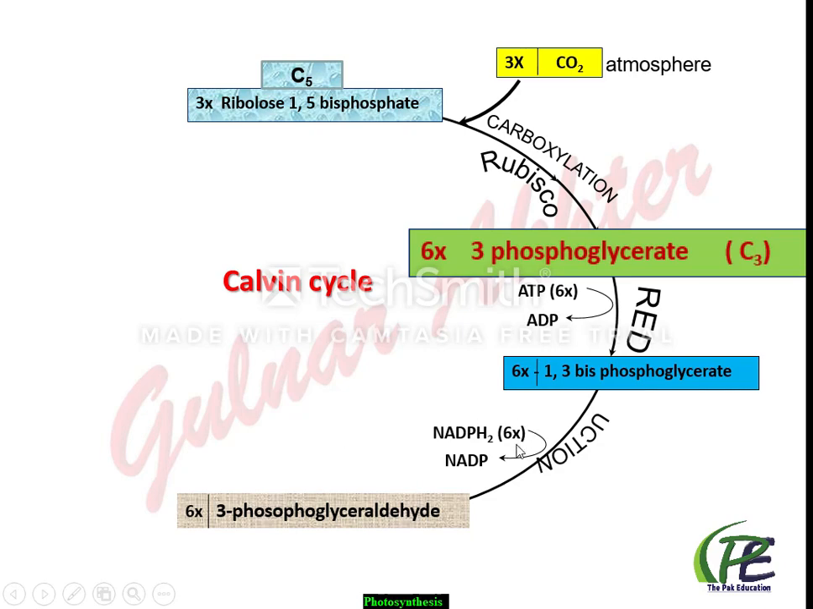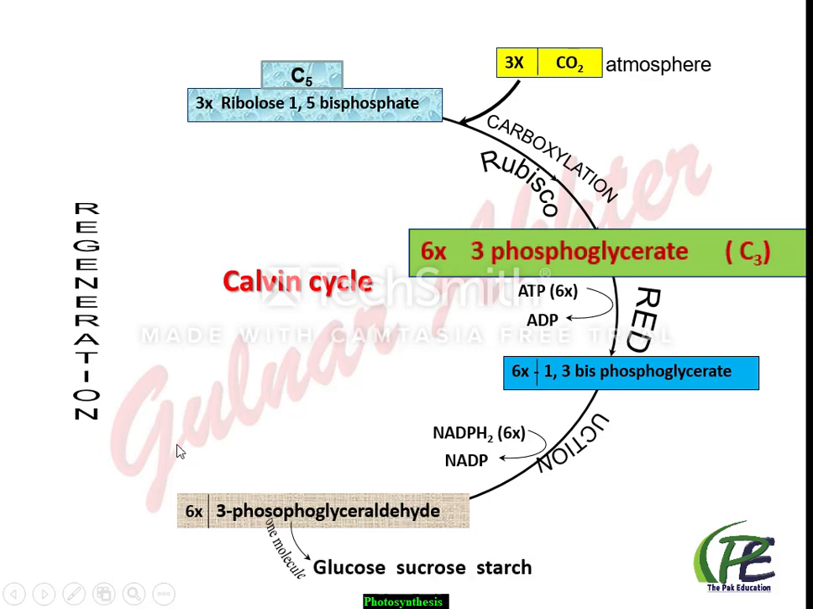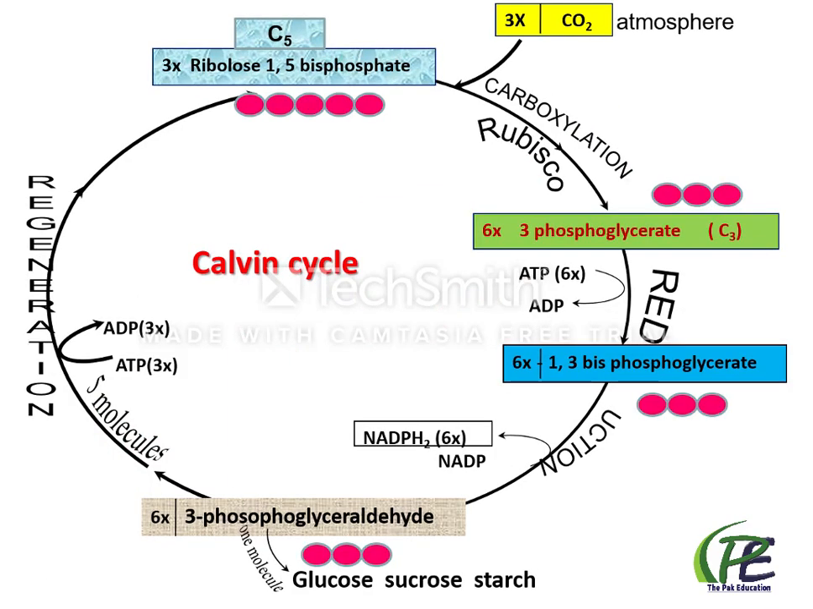In the last phase, which is called the regeneration process, regeneration means dobara se banna. Here we can see out of 6, 1 molecule of 3-phosphoglyceraldehyde leaves the cycle, whereas remaining 5 molecules of 3-phosphoglyceraldehyde by using 3 more ATPs which come from light reaction change into 3 molecules of ribulose 1,5 bisphosphate, which is the last product and can further be reused in the next Calvin cycle.